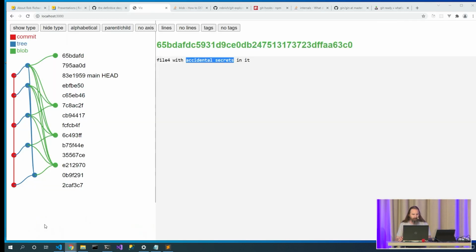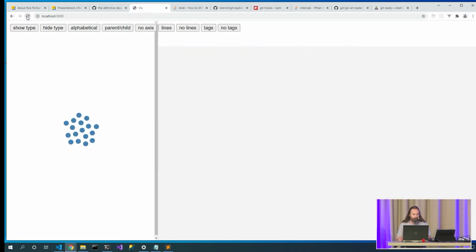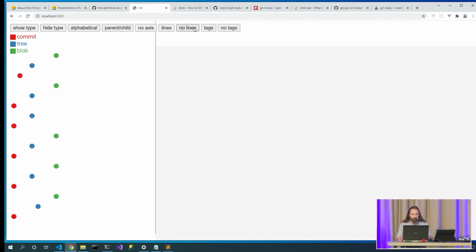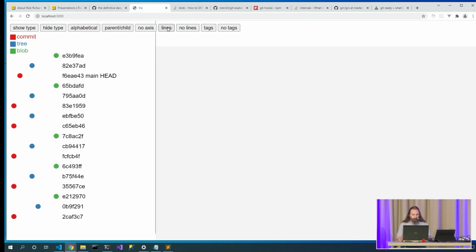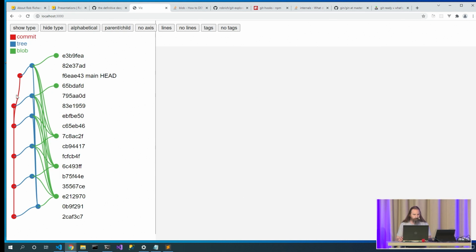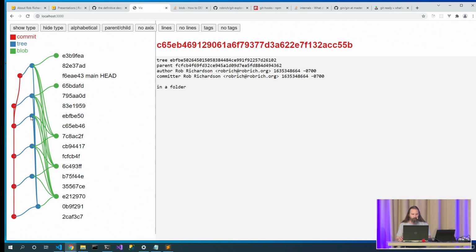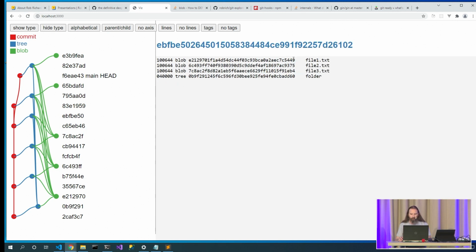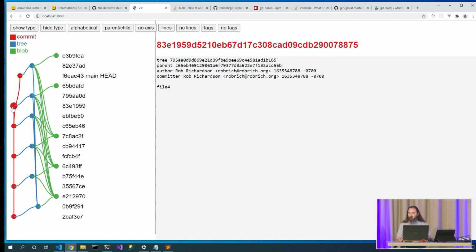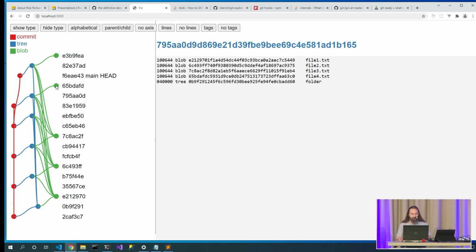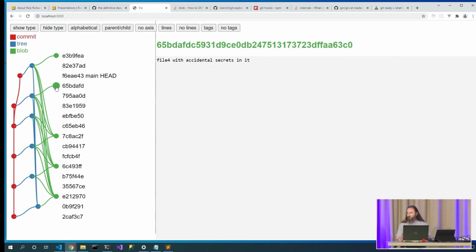Well, let's load up our Git history again and let's take a look. Show the type, parent child, show the lines, show the tags. So here's this commit, and that's where my head is pointing to. So that's the latest commit in my history. And its parent node is this one, and that one is where I only had the first 3 files in the folder, and its parent commit is this commit with this tree node referencing this file. Are the secrets gone?